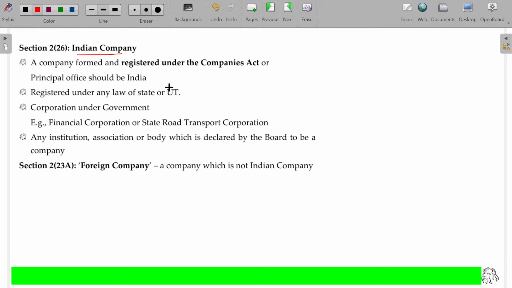Indian company is nothing but the company registered under the Companies Act. Okay, Indian Companies Act 1956, thereafter the 2013 Companies Act. Earlier to that, the old Companies Act also was there, and you might have registered in that also. It still exists. Tata Steel, Tisco, a very old company, 150 years old, older than the company law, right? That is also a company. So, a company formed and registered under the Companies Act.